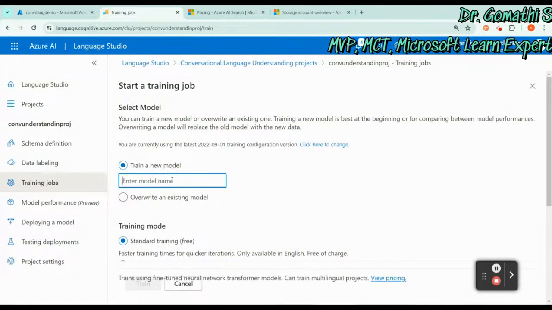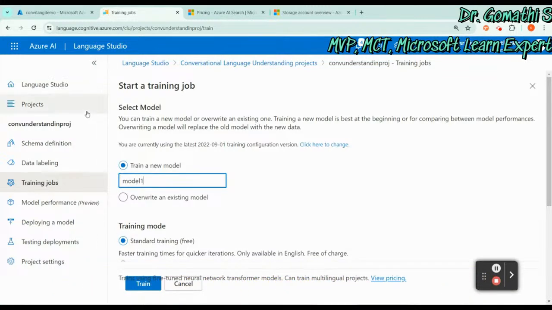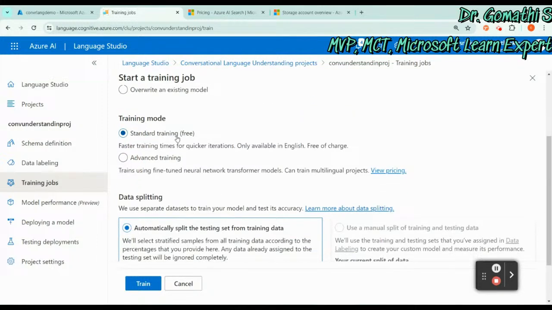It will ask you for the model, project 1, model 1. You have to give a proper name for the model. I'm just giving model 1. And what is the training mode? Is it standard, free, or advanced training? Let us go with the standard training because we have selected only English. If you have selected multi-language, you have to go with the advanced level of project. So let me just give standard training free.